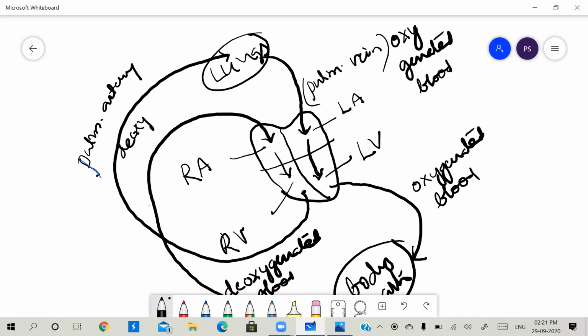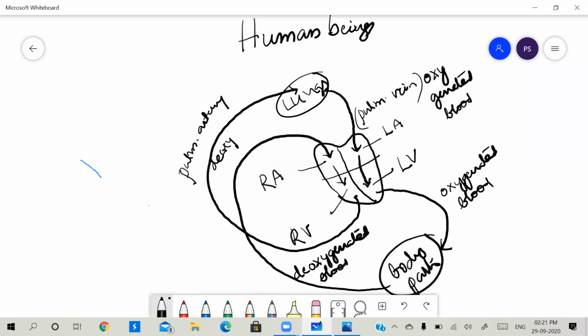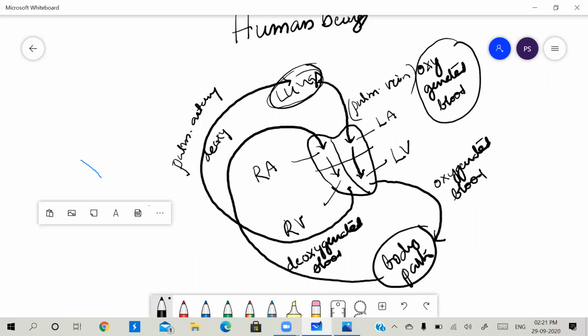And here, deoxygenated blood. So what happens in the lungs? Here are the lungs. In the lungs, the carbon dioxide is released, and the oxygen is received by the blood. Then that blood becomes oxygenated, and it will be supplied again to the left auricle. So in this diagram, we are clearly seeing the two cycles of the blood, right? So here one is between the lungs and the heart.